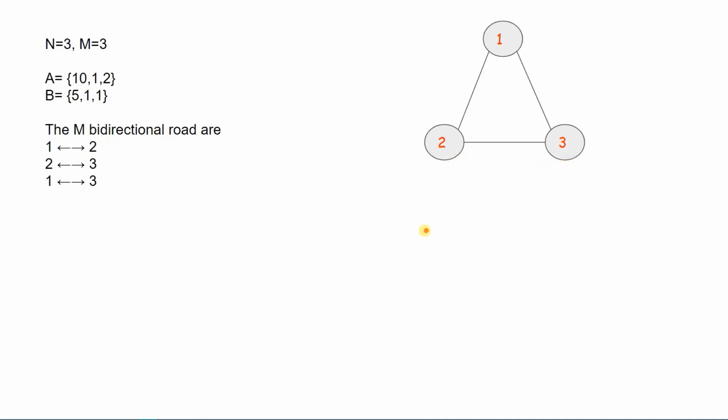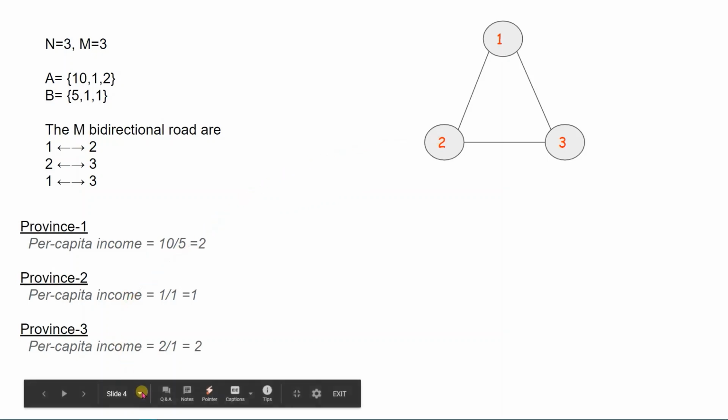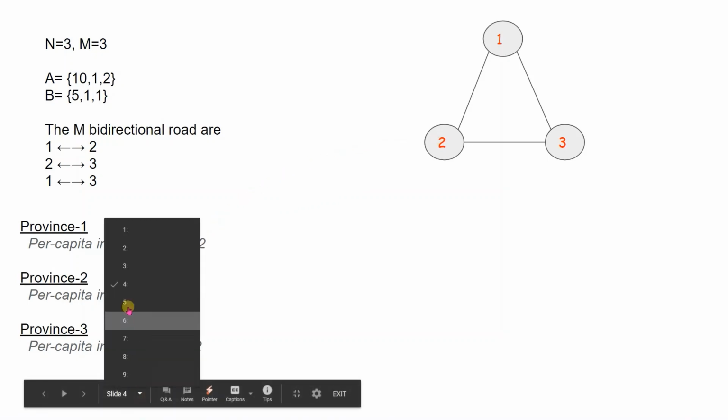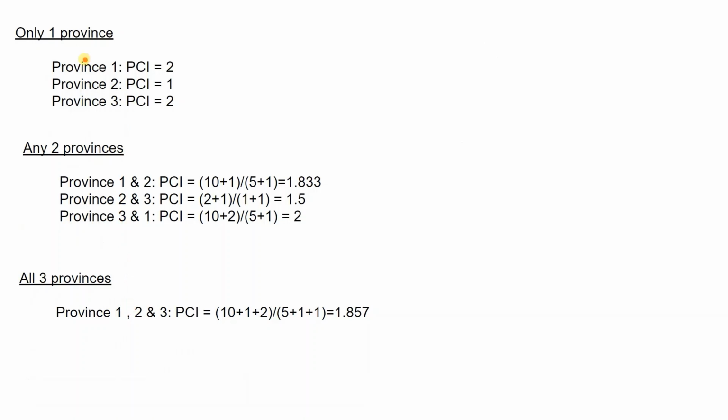The per capita income of each province can be calculated as here. Province 1 has PCI of 2, Province 2 has PCI of 1, and Province 3 has PCI of 2. The possible solutions to this example can be seen here. If we consider only one province, then Province 1 and 3 have a PCI of 2, so they are the maximum among them.